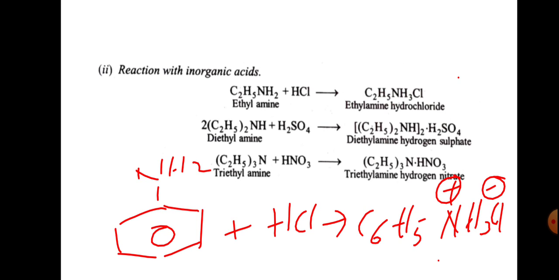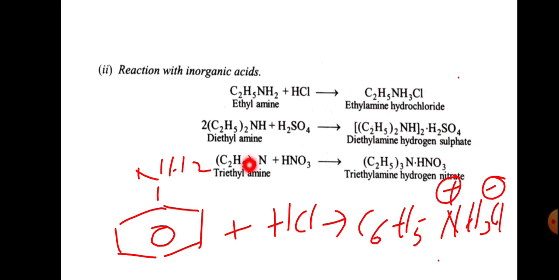And in the same way we have already discussed ethylamine, C2H5NH2 plus HCl gives ethylamine hydrochloride. And diethylamine, the secondary amine, treated with sulfuric acid gives diethylamine hydrogen sulfate.